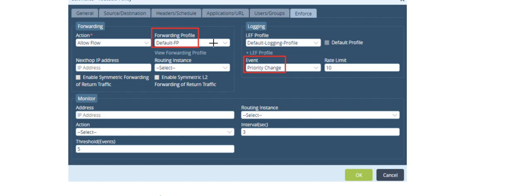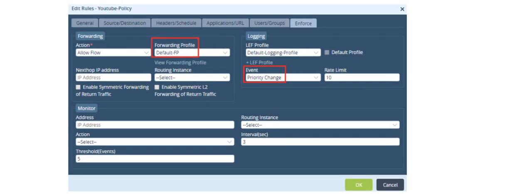This is an example of an SD-WAN policy. Here we will create a policy and give it a name. We'll mention the source, destination, and here we can mention header, application, user group, and once we define all those match criteria, we'll come to the enforce tab, and here we will assign which forwarding profile this policy will be assigned to.